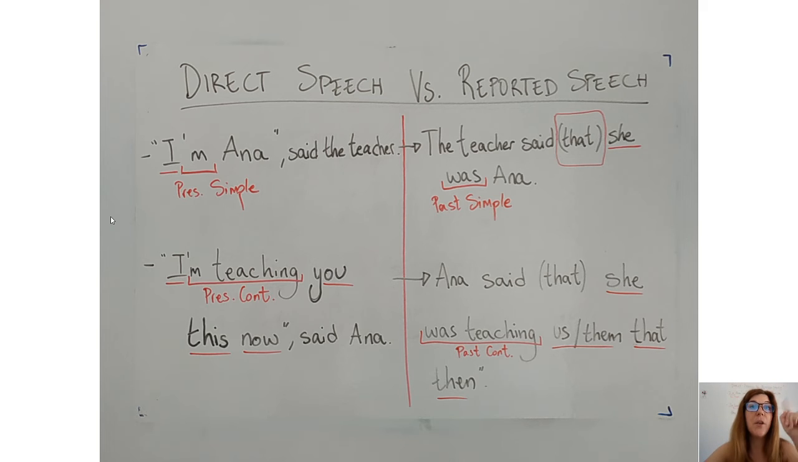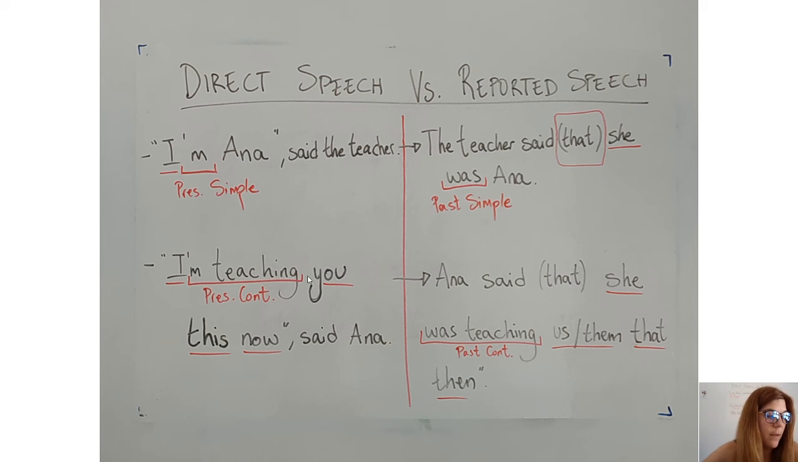We can say, I'm teaching you. If you are reporting it, you say was teaching us, or even me. I could also say, Anna said that she was teaching me, teaching us, or teaching them. This changes into that, and now changes into then. Anna said that she was teaching us that then. Do you understand, more or less? It's a little bit difficult to have them all together, but if you think about it carefully, it makes sense.